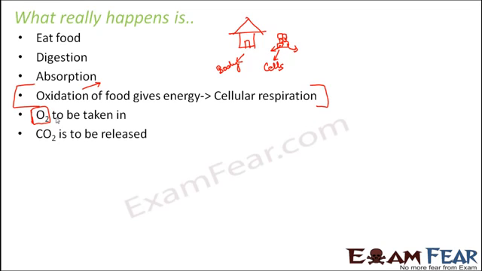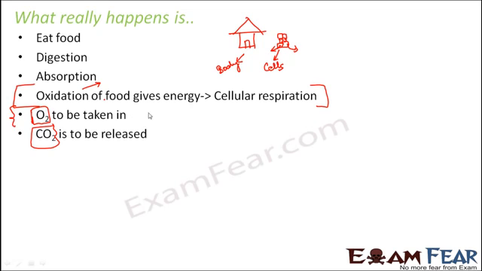And also during this process, when this entire chemical process takes place, when the food gets oxidized, a lot of energy is of course produced. Along with that, carbon dioxide gas is also produced. So this carbon dioxide gas, what will you do by accumulating so much of carbon dioxide inside your body? So the carbon dioxide which is being produced as a product of respiration, that needs to be released out of our body.